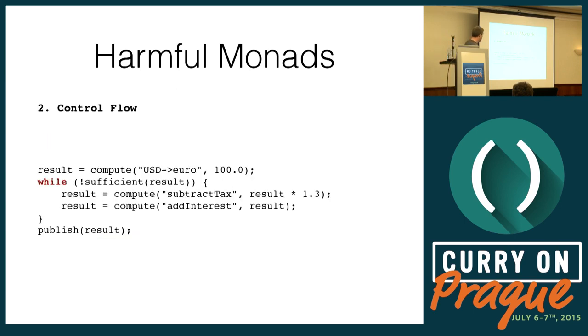Another thing: control flow. Suppose that we wanted to repeat a part of the sequence multiple times until we get the desired results. For that, the imperative language gives us loops.